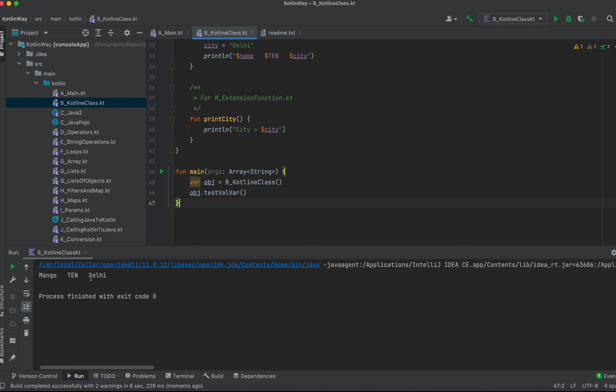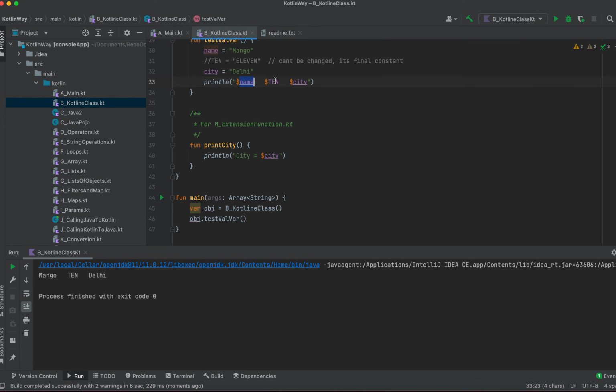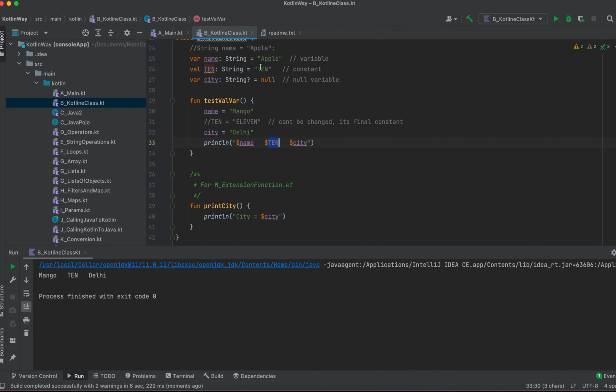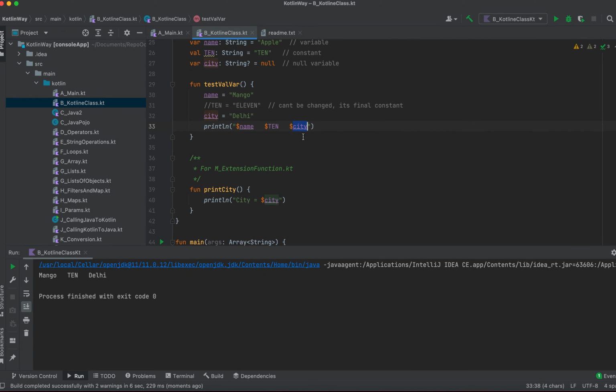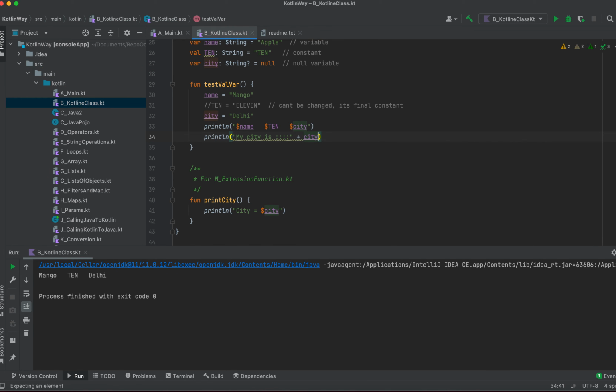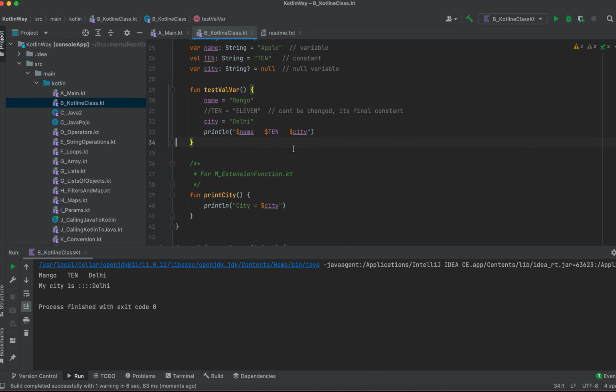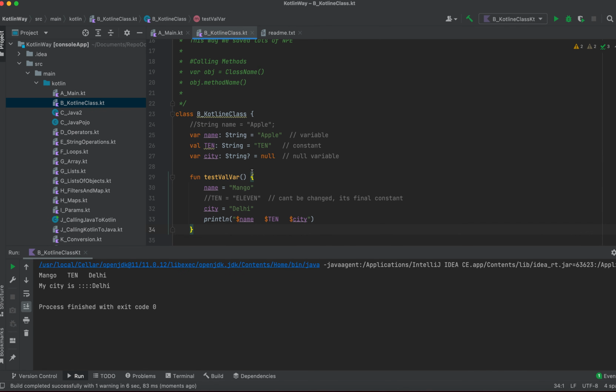Let's wait. And mango, 10, Delhi. So the value is mango, 10, and city is Delhi, so that has been printed. Let me show you normal style as well. My city is, and here I am giving what the city is, city, this way. Okay, let me run one more time, and this will print my city is Delhi. Okay, so this is correct as well. You can play with this, and that's it. So this is the explanation about this class.